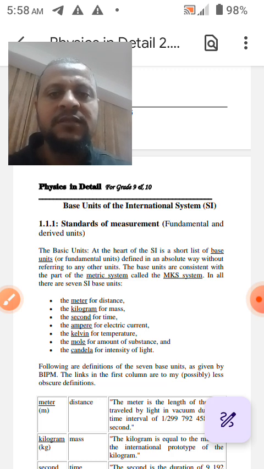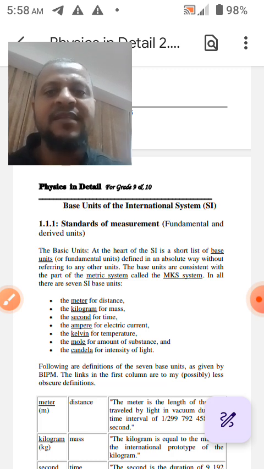Our today's topic is the basic units of the International SI unit, the standard of measurement. They are divided into two: fundamental and derived units.